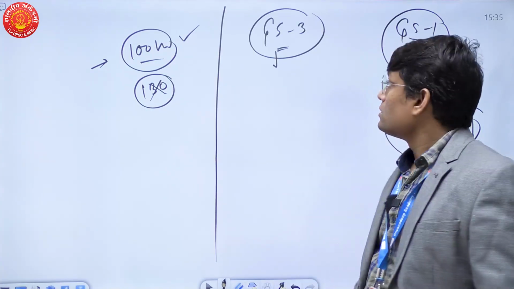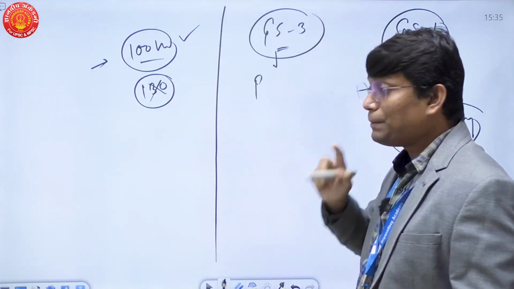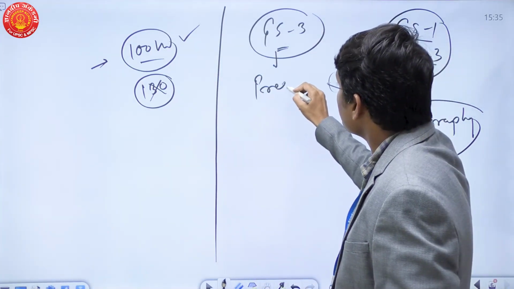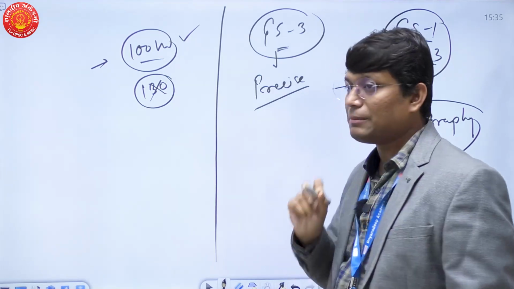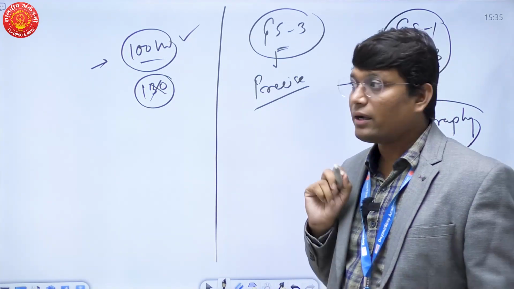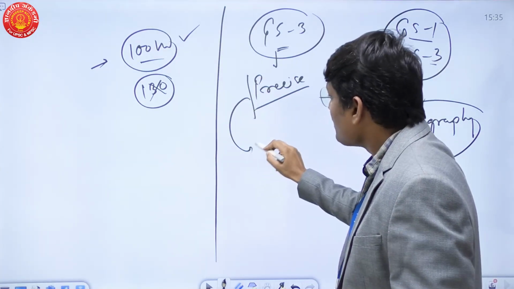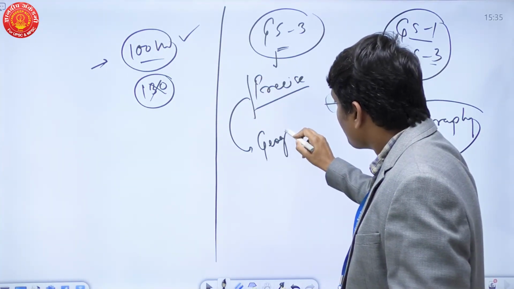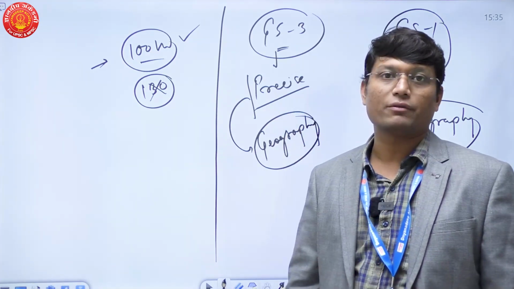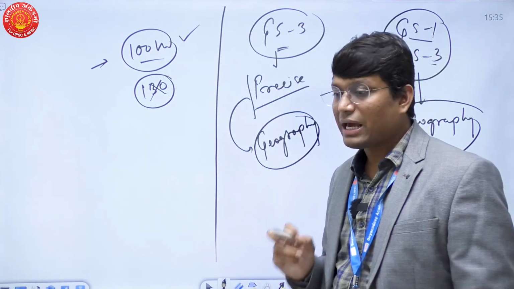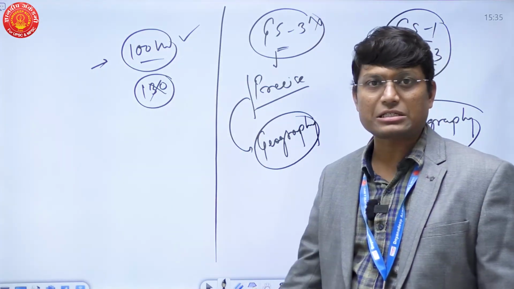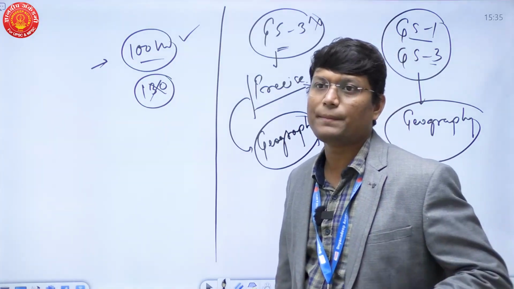When it comes to GS3, why do people fail to score better? The reason is GS3 demands very precise, very specific answers. And to write those precise and specific answers, the foundation is laid by the subject geography. If you do not have the right foundations, you are not likely to receive good marks in GS3. How do people prepare for GS3?